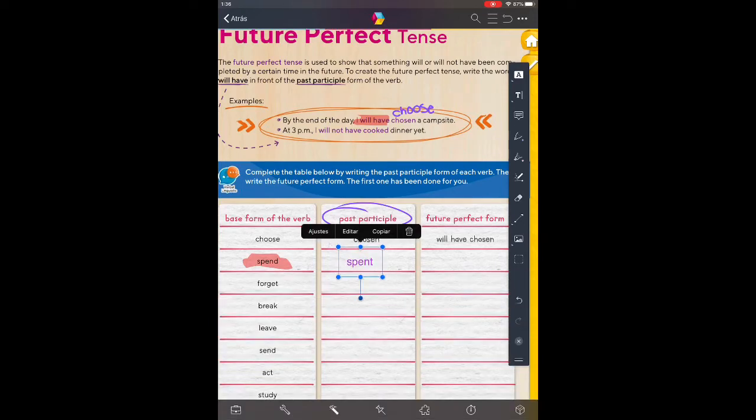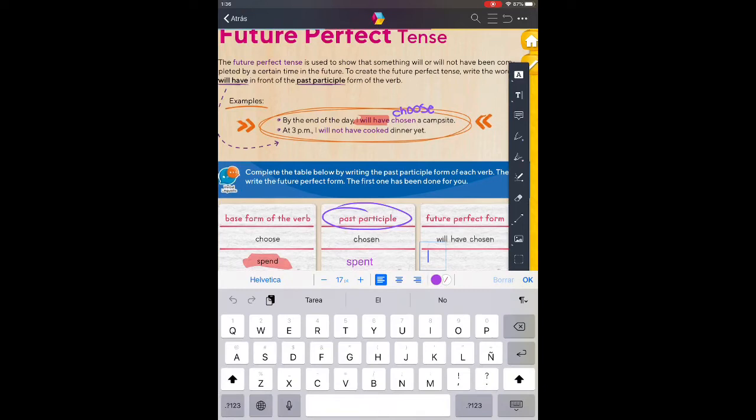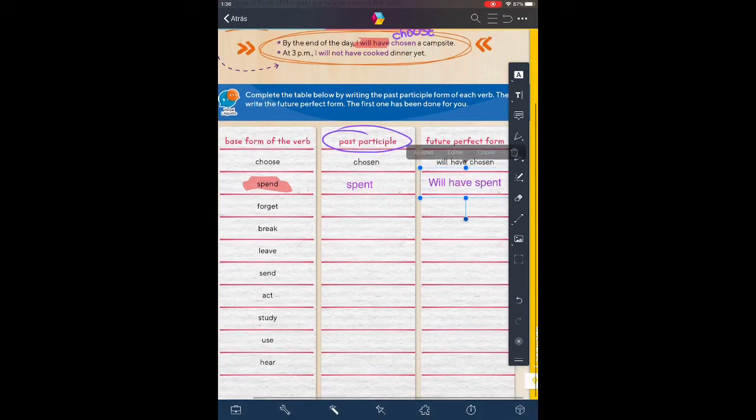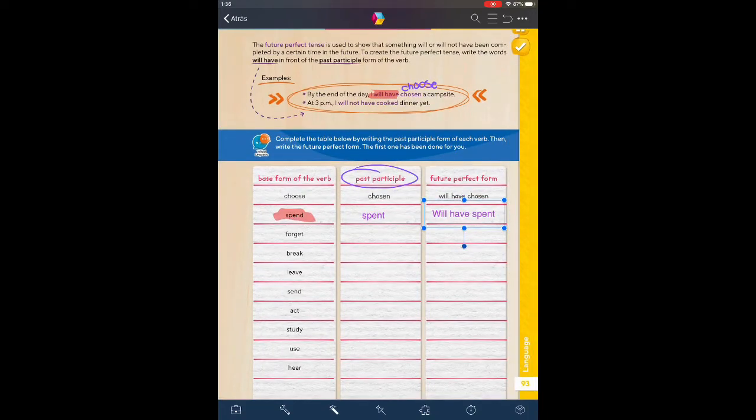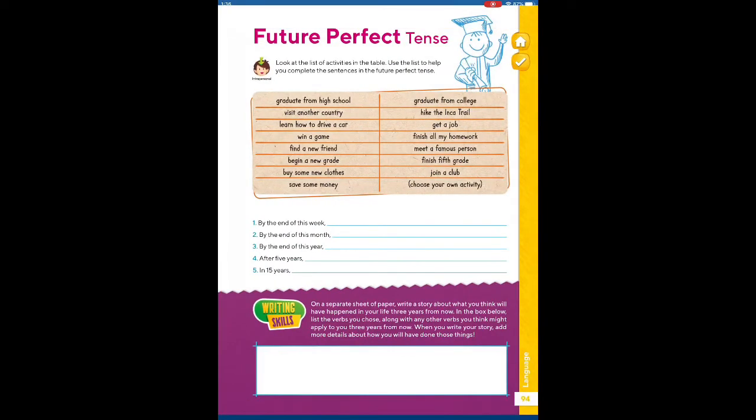Okay, so I write it there, and then it says future perfect form. Now I need to write the verb in future perfect tense, so I am going to put will have and the verb in past participle. Will have spent. Okay, and I am going to do the same with forget, break, leave, send, act, study, use, and hear. Okay, and that's it. Now let's go to the last page.